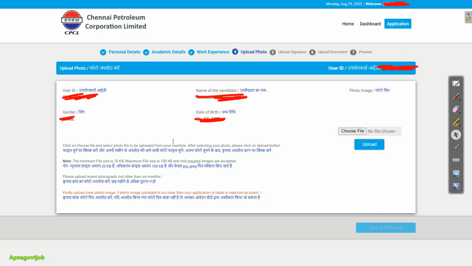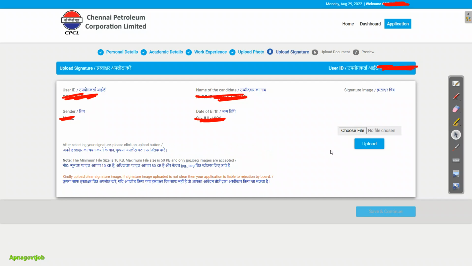And whatever guidelines are there, you can see here. Try to upload a recent one only. They have given here, not older than 6 months, but still if you have a recent one, then you can upload that. Then similarly you will upload your signature also. Click on upload button, so you can see here your signature, and then click on save and continue.